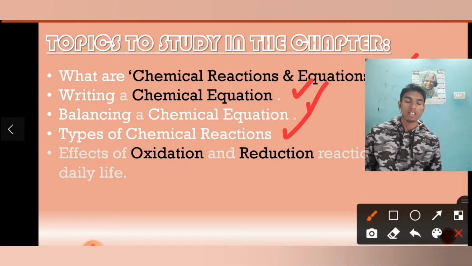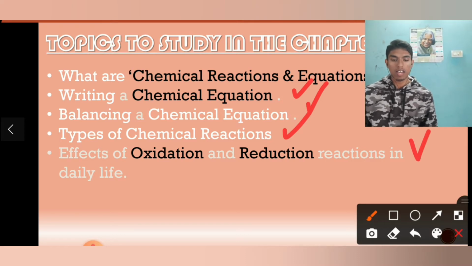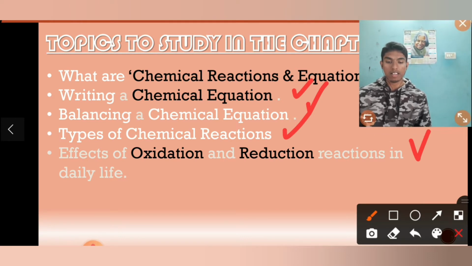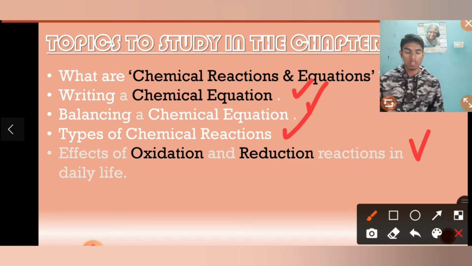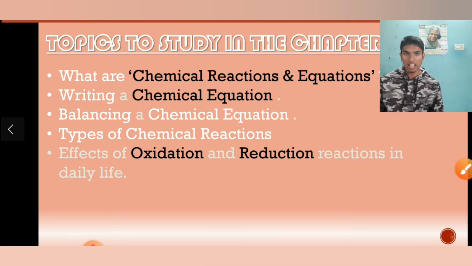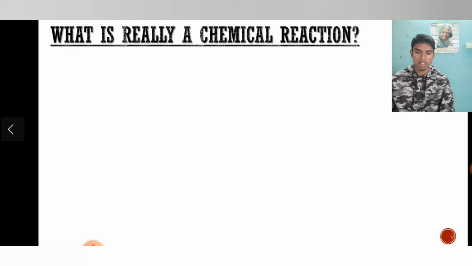Last but not the least, the last subtopic will be effects of oxidation and reduction reactions in daily life. Oxidation and reduction are also two types of chemical reactions which have a greater significance in our daily life. So they have a separate subtopic in this chapter. Without further delay, let's get into the chapter with the first subtopic, what are chemical reactions and equations.